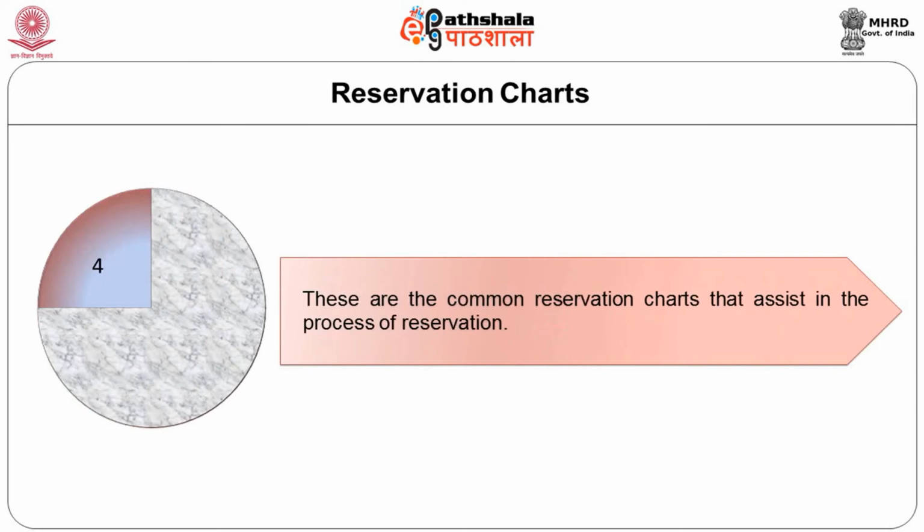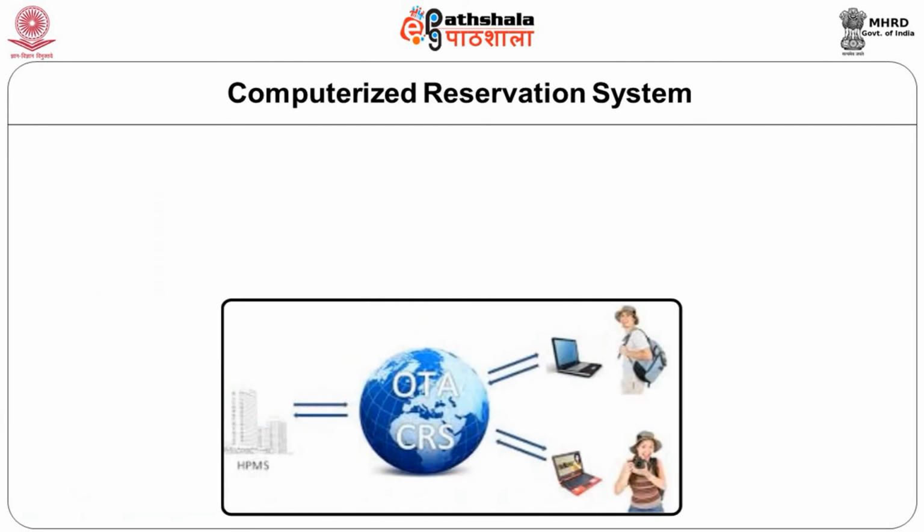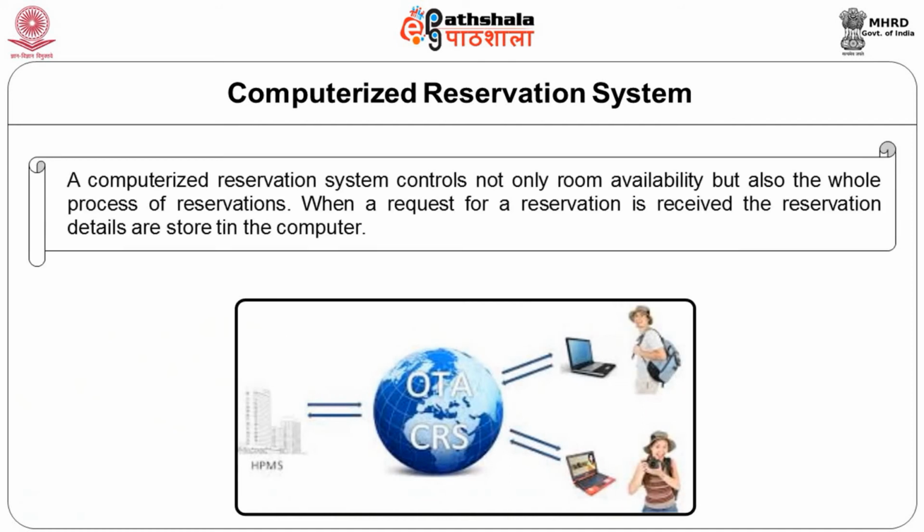These are the common reservation charts that assist in the process of reservation. They are conventional charts, density charts, and the third one is the stop-go chart. Okay, let us now move on to the next one, which is computerized reservation systems, a common and updated technology. A computerized reservation system controls not only room availability but also the whole process of reservations.